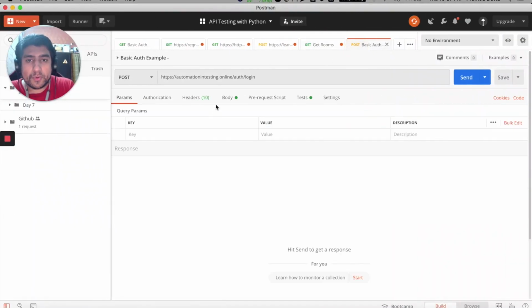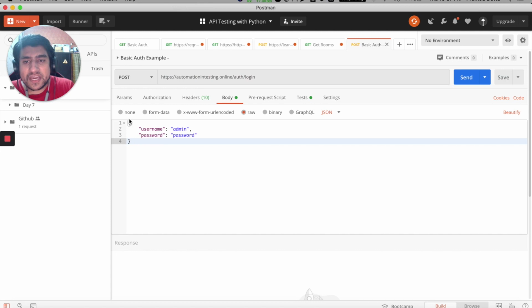This is the example POST. So basically you will put the URL. It's basically authentication. And here is the difference. If you go to the body part, we have mentioned a JSON. Basically we are passing a username and password. We are sending a username and password with the authentication API endpoint. We want to authenticate ourselves, right? And the server will give us a token that tells us whether we are authenticated or not.